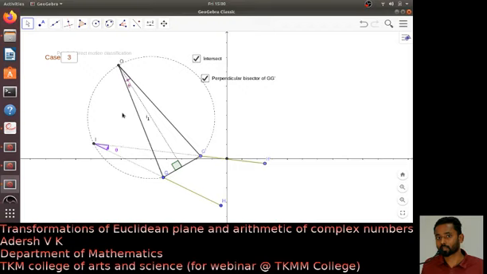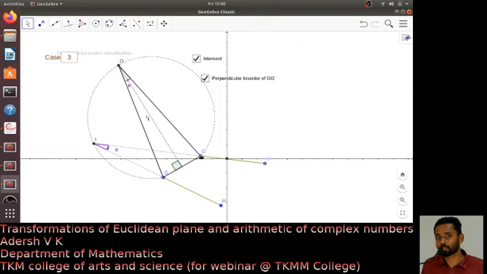Now here also, if you want to rotate about origin, what do you do? Like in the previous case, you just translate this point here and make this OG as your x-axis. I mean, rotate this line OG so that it coincides with the x-axis. Then rotate through an angle theta.